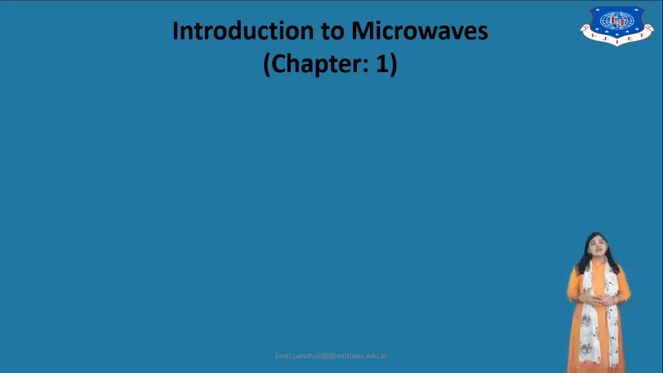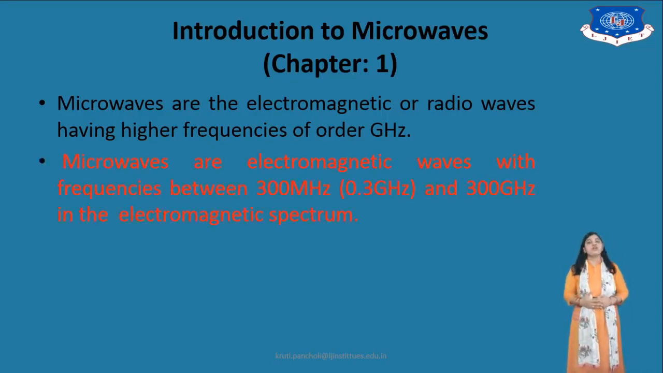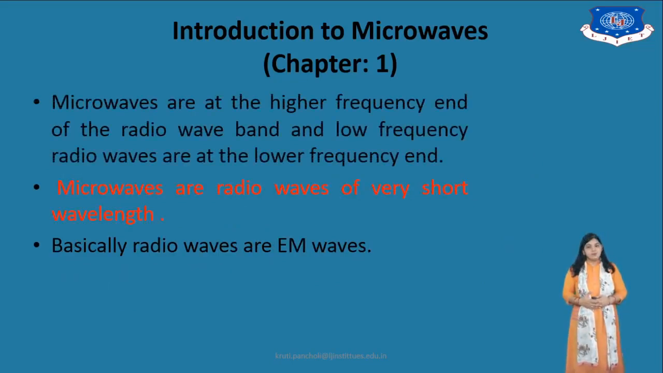So what are microwaves? Microwaves are electromagnetic or radio waves having a higher frequency, in the order of gigahertz. These are electromagnetic waves having a frequency between 300 megahertz, that is 0.3 gigahertz, and 300 gigahertz in the electromagnetic spectrum. Radio waves are electromagnetic waves within the frequency range 30 kilohertz to 300 gigahertz, which includes the microwaves.